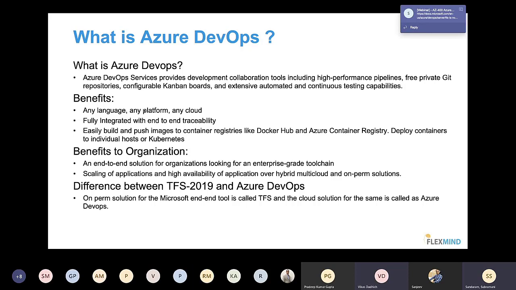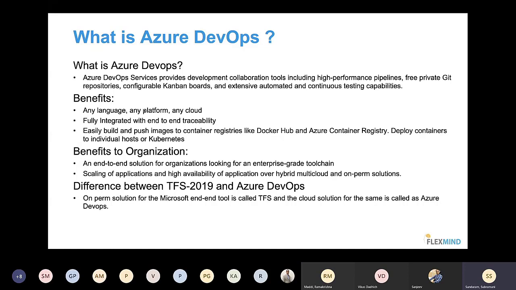Yeah, correct. So if a person is fully aware of TFS, does he still need to learn DevOps? Not exactly. If the person is already aware of TFS, then it will be very easy for him to use Azure DevOps, because all the functionalities and terminologies are the same. The only difference is that in TFS, you have to manage everything yourself: the backup, the space, the pipelines, and the agents; you have to install and manage it all.